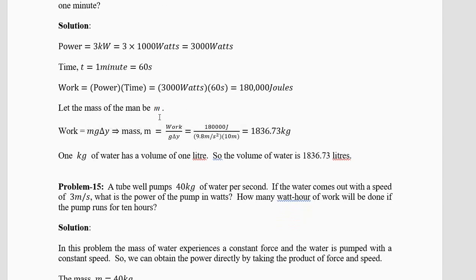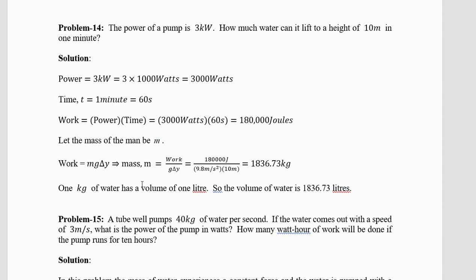Let the mass of the water be m. Work equal to mg delta y. Cancel it. Work is mg delta y. m equal to work by g delta y.